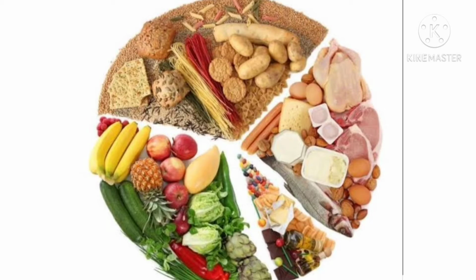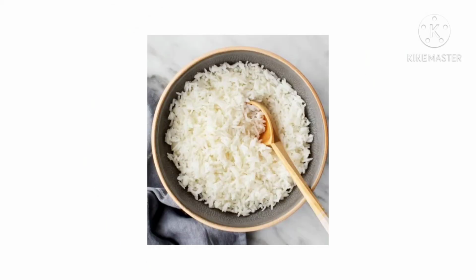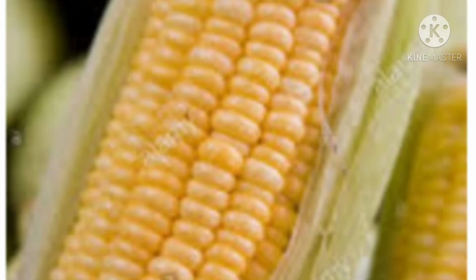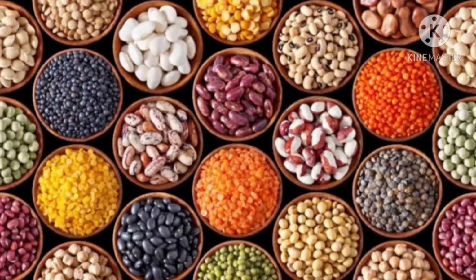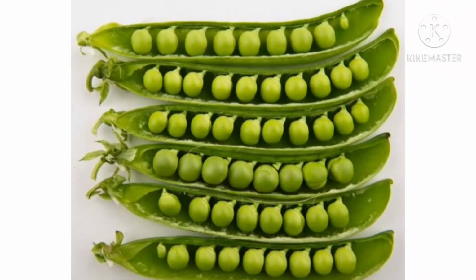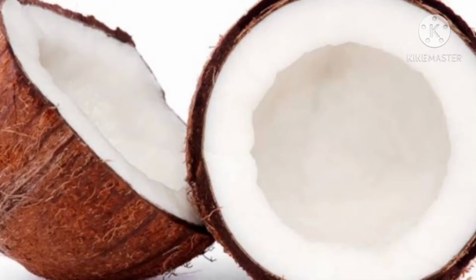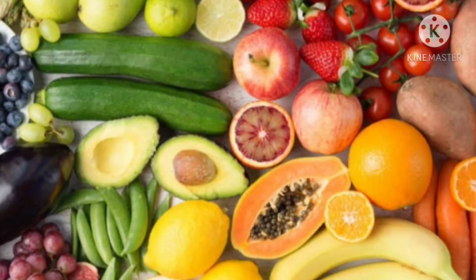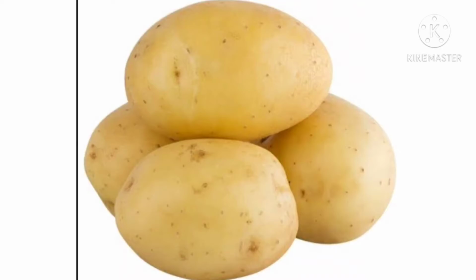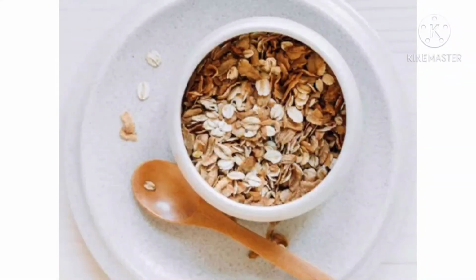Are there any food items with similar components? Yes, rice, wheat, maize have carbohydrates in more quantity. Pulses, beans, peas have proteins. Groundnut, coconut have fat. Mainly vegetables and fruits have vitamins and minerals. Which foods show the presence of starch? Can you say? Rice, potato, wheat flour and oats.